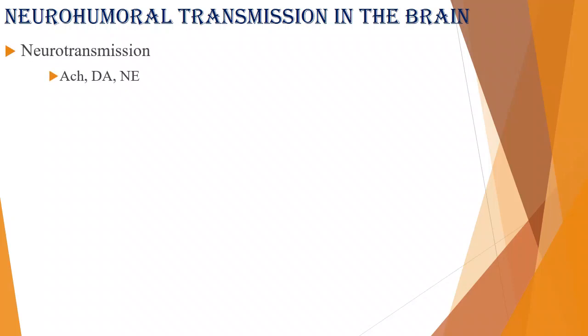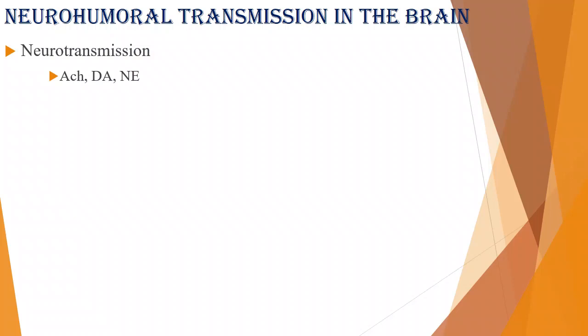The first one is neurotransmission. That means the neurohumoral transmission in the brain can be carried out by various processes. The first process is neurotransmission with the help of the neurotransmitter, the same as in the peripheral nervous system. We already studied this. Acetylcholine can also be a neurotransmitter in the brain.